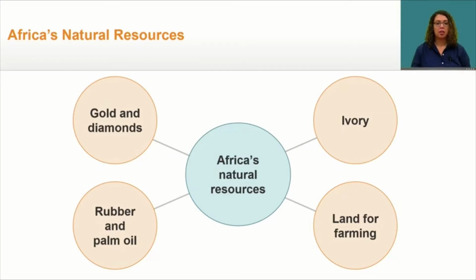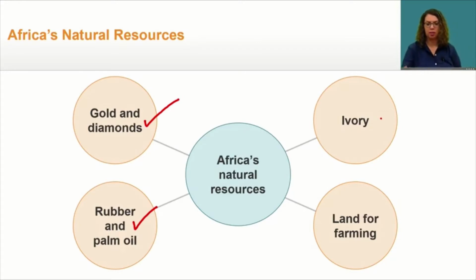During the 1800s, industrialization and new technologies led to the exploration of the interior, and other resources were identified. Some of these resources are gold and diamonds, rubber and palm oil. Now, rubber is a natural product that comes from rubber trees and vines. At the end of the 1800s, people began using rubber to make bike and car tires and other parts for machinery and equipment. Now we use synthetic rubber.